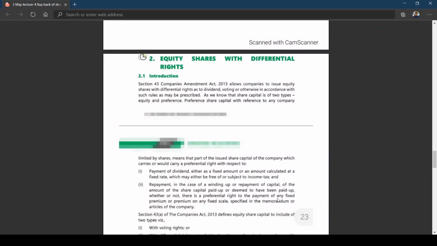equity shares with differential rights. Equity shares with differential rights, what do you mean by the theory part? Section 43 of the Companies Act 2013 allows companies to issue equity shares with differential rights as to dividend, voting or otherwise in accordance with such rules as may be prescribed. As we know that share capital is of two types, equity and preference. Preference share capital with reference to any company limited by shares means that part of issued share capital of the company which carries or would carry preferential right. I think you know about preferential right. They are getting it on payment of dividend and repayment of capital in case of companies being wound up.